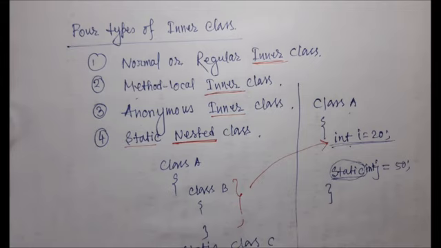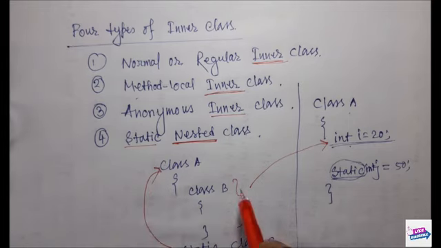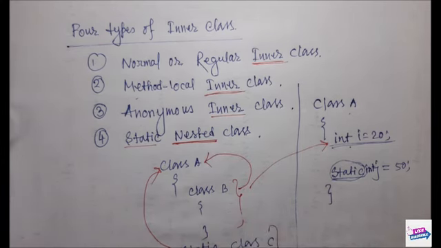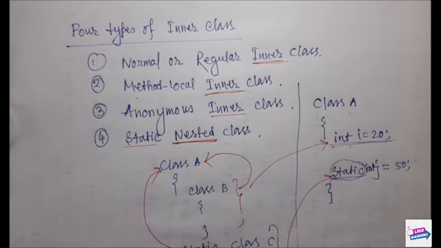That is why we can say that the inner class is strongly associated with the outer class, but the static nested class is not strongly associated with the outer class. We can think of this type of declaration as static. So when we place static in front of an inner class, that class is not called static inner class, it is called nested class, right? I think this is clear to you, right?